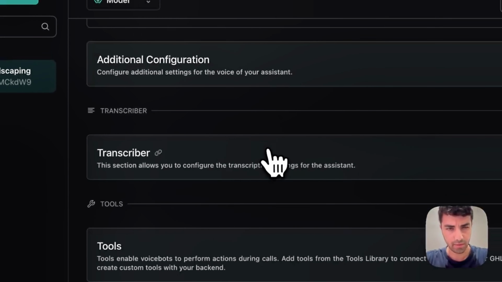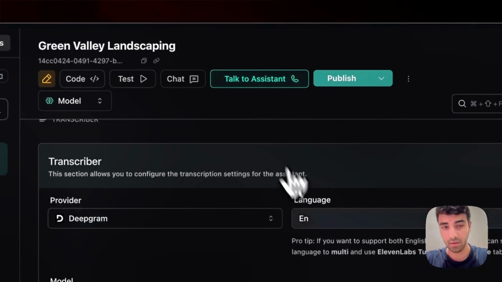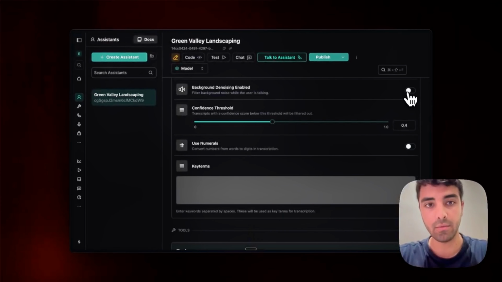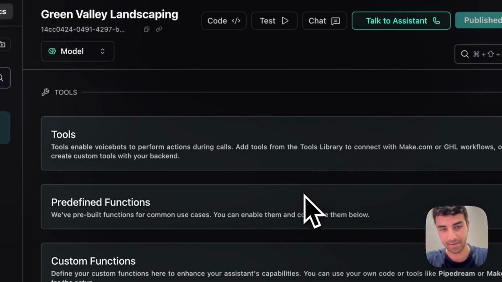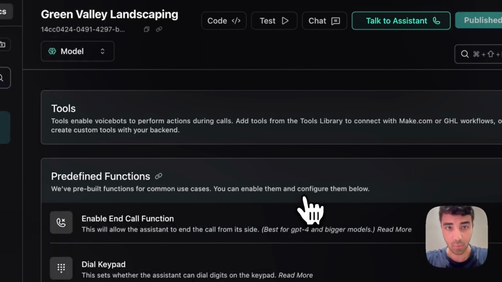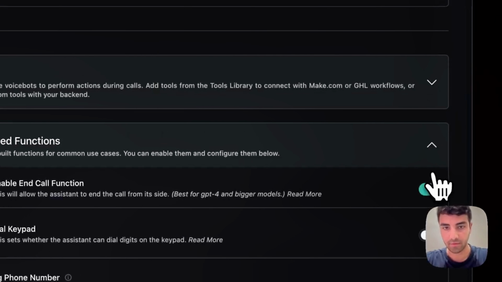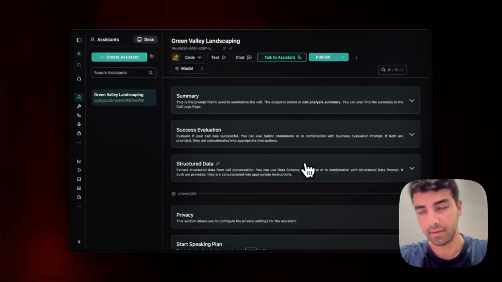Yeah, I wouldn't touch the stuff here. In transcriber, given that we're talking in English, I would go for Nova 3, because it's quite good. And I would enable background denoising, so when someone is speaking, it's not capturing every noise that is coming in there. Now, when it comes to the functions, I want to enable the end call function. So when the user wants to end the call, the agent ends the call, it does it.